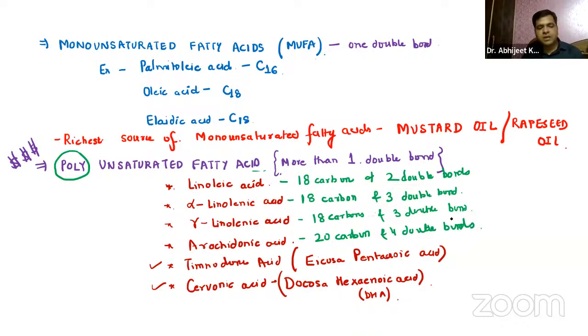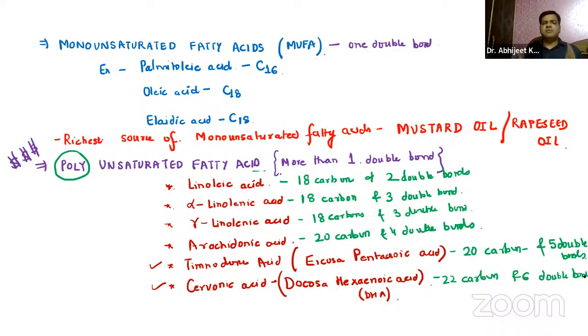Timnodonic acid has 20 carbon atoms and five double bonds, and cervonic acid or docosahexaenoic acid contains 22 carbons and six double bonds.